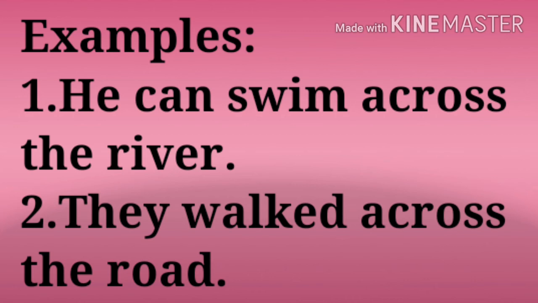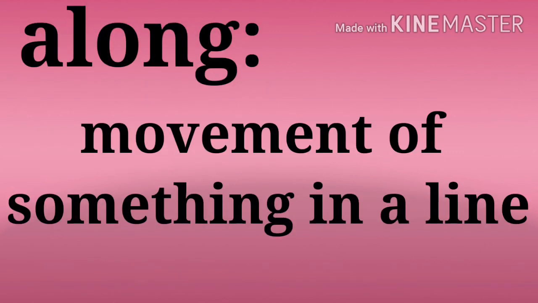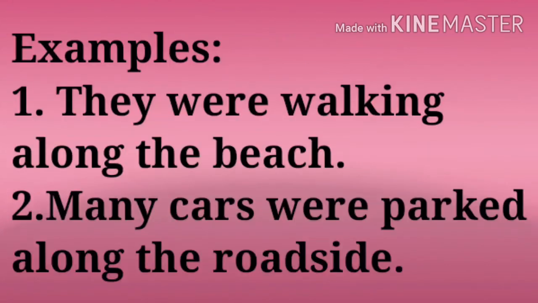Our next preposition is along. Along means movement of something in a straight line. For example, they were walking along the beach, means side by side to the beach they were walking. Many cars were parked along the roadside, means many cars were parked in a line along the roadside.